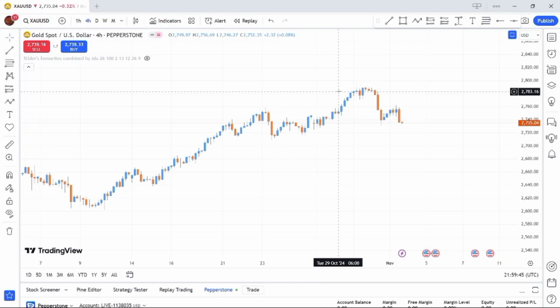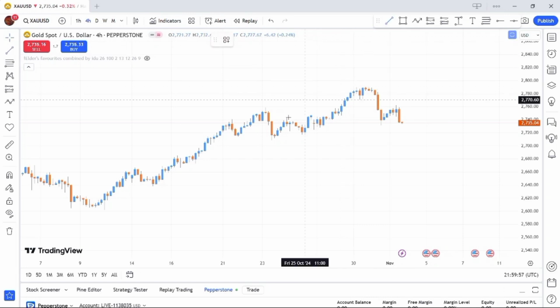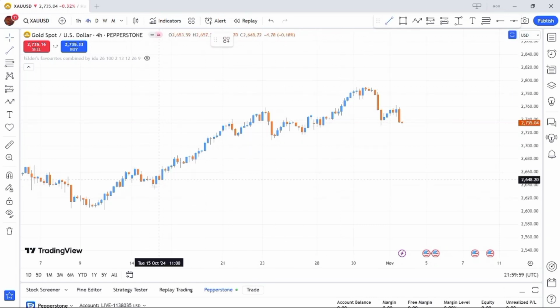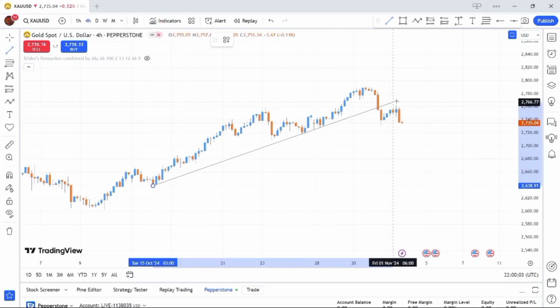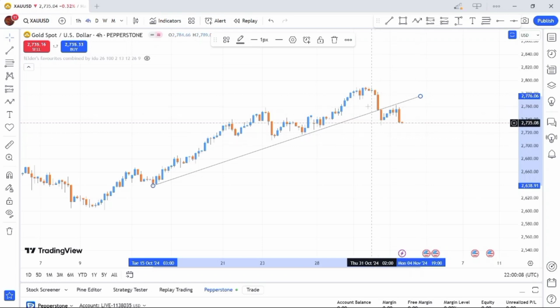Now the next pair we'll be looking at is gold. For gold, for this coming week, I'll be expecting some sells on the market. I'll be expecting some drop in the market. Starting with our drawings, we have a beautiful trend line over here. And now we saw that price broke this trend line downward and gave us a retest on this trend line. We can see price moving downward.